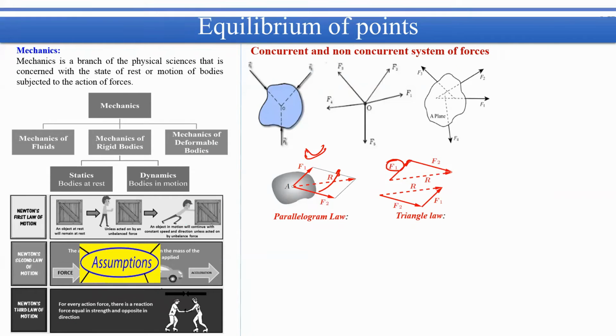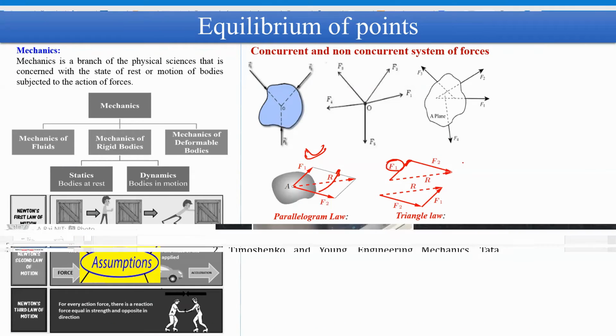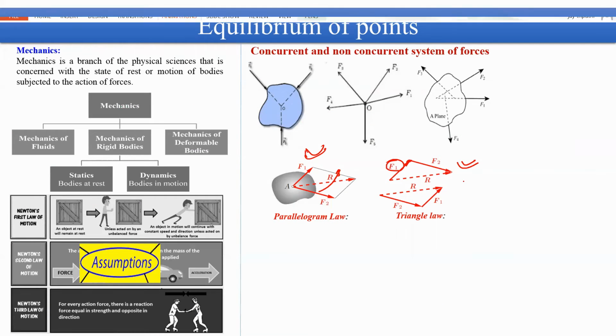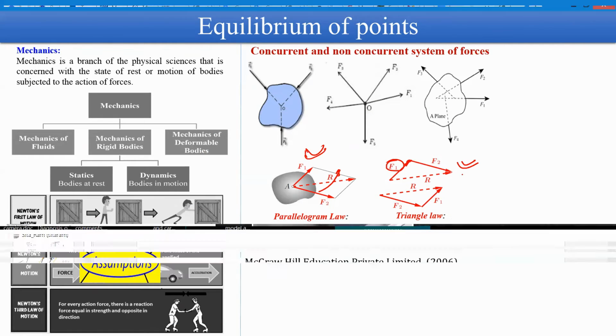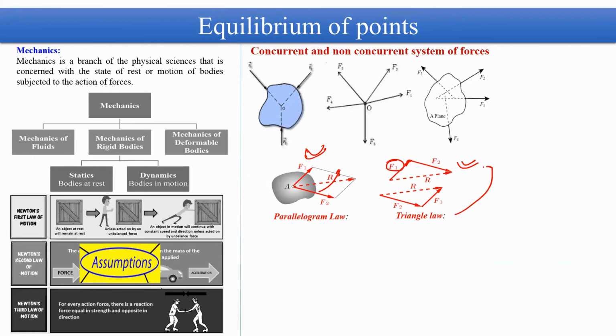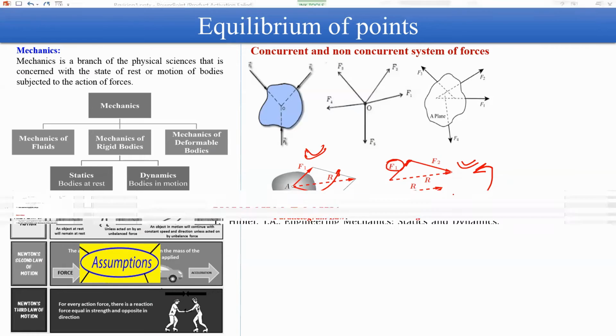If you connect the head of F1 and the tail of F2 and form the triangle, then your triangle is right, and you can apply triangle law. But if this is not the order, and you are following any different order, then you cannot apply triangle law.